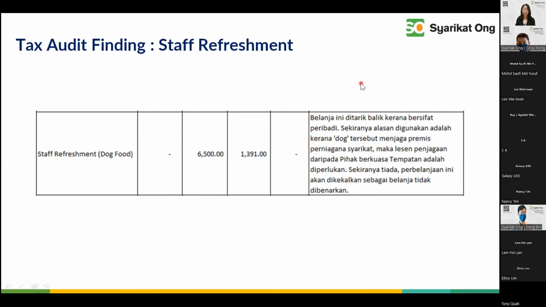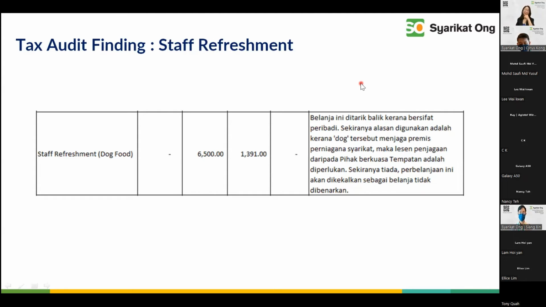24 hours, they are alert all the time. There is no sick leave, MC, nothing. And you don't even have to pay remuneration other than the dog food. So we argued, explaining 33(1), that this is wholly and exclusively incurred in the production of the income, etc., etc. And then, to our surprise, this is the conclusion.